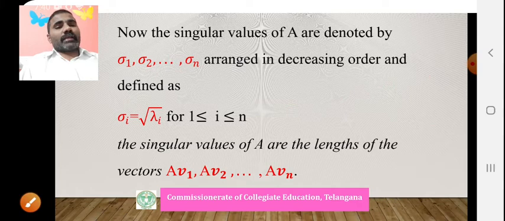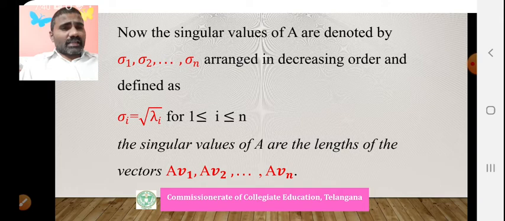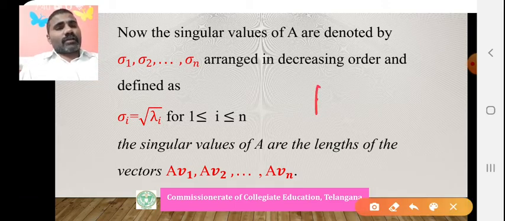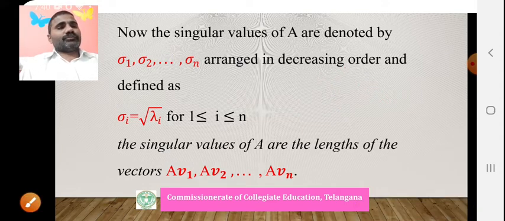This is a very, very careful observation. Sigma i is equal to the square root of lambda i, which is the singular value. It is also nothing but the lengths of the vectors AV1, AV2, up to AVn. These are the singular values. Or simply we can say that the singular values of A are nothing but the square roots of the eigenvalues of A transpose A. Those are the singular values.